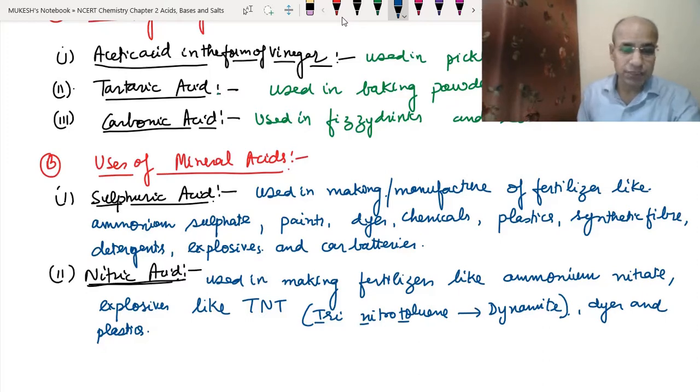Dyes and plastics. The third one we have is hydrochloric acid.